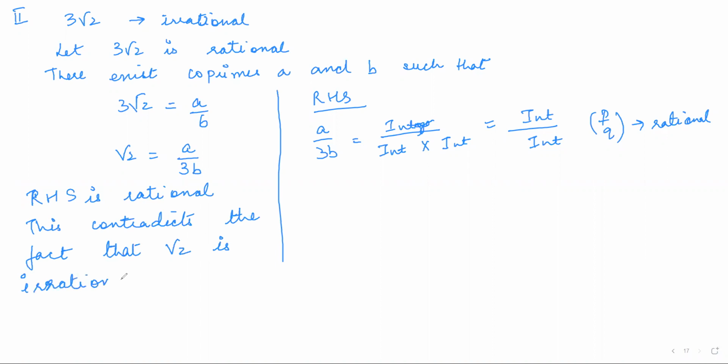So you already know that under root 2 is irrational. You don't have to prove it. Hence, our assumption is wrong, or not correct. And therefore, 3 under root 2 is irrational.